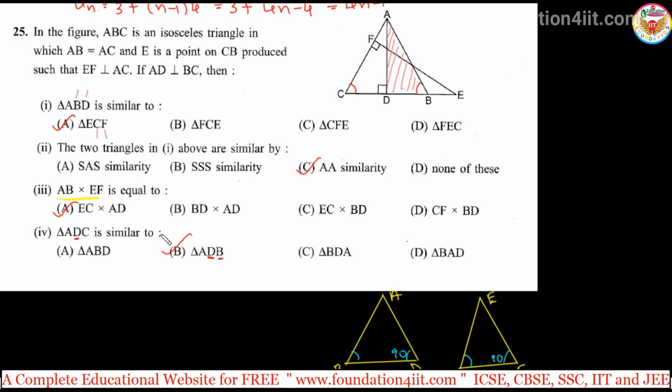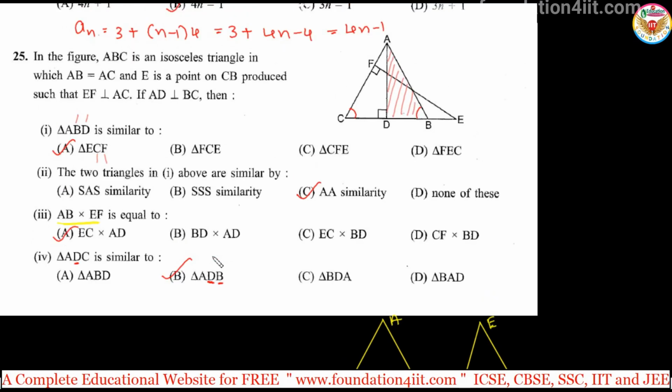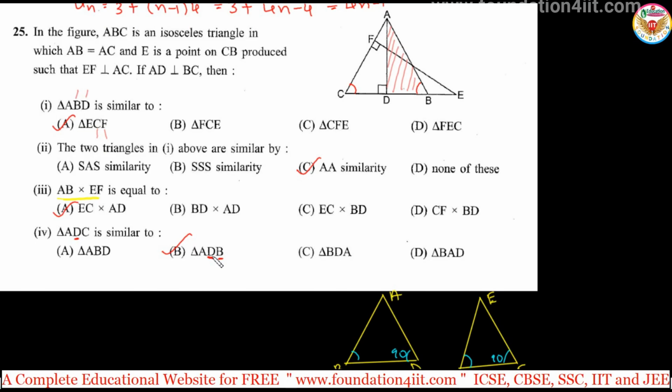A is the same and angle D is 90 degrees. C and B are the same. So this is also AA similarity. Okay, we need to check which two particular angles are the same, and those same places only should be matched to show the similarity. Okay, this is a question from similarity, and chapter wise you need to refer and prepare more.